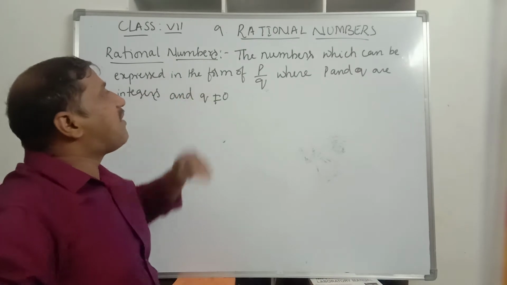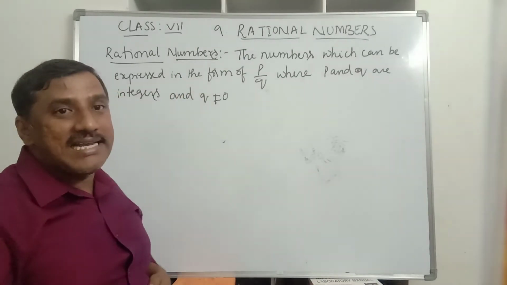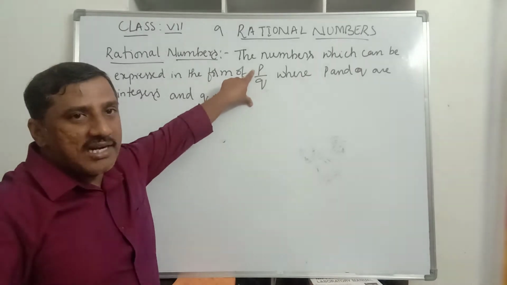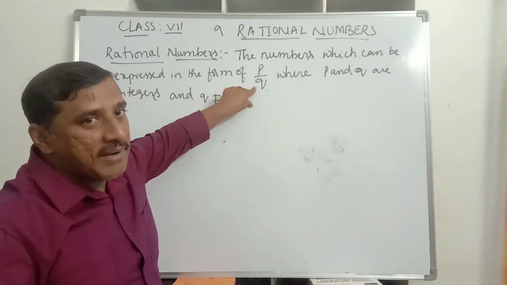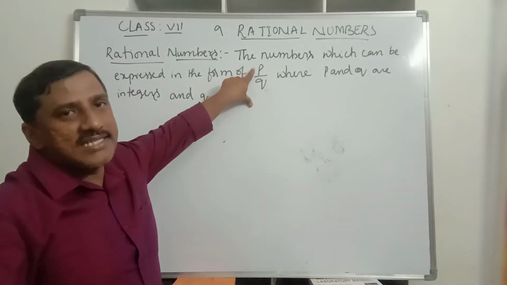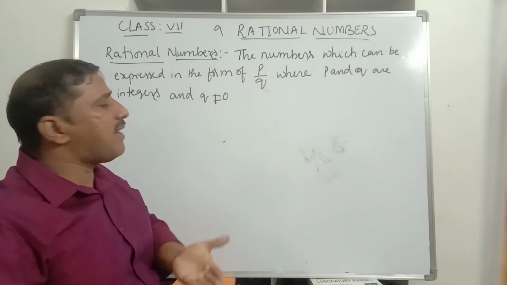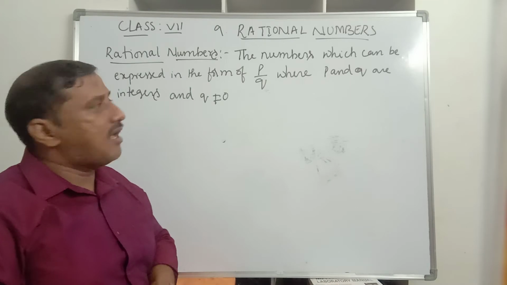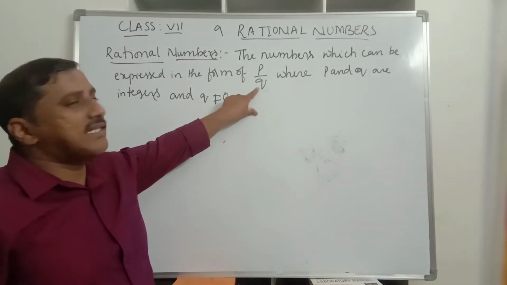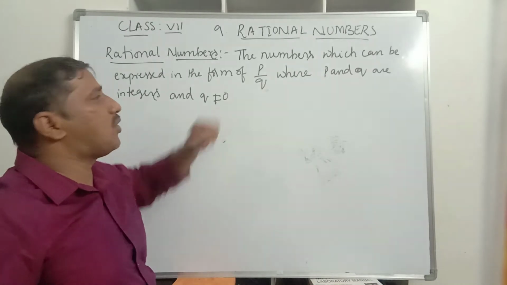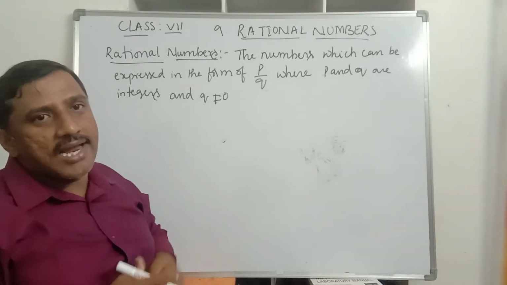Then such numbers are known as rational numbers. Here P and Q are integers. P is known as the numerator and Q is known as the denominator. P can be any integer, meaning it may be a negative number, or 0, or any positive integer. Q can be a negative integer or a positive integer, but Q should not be 0.